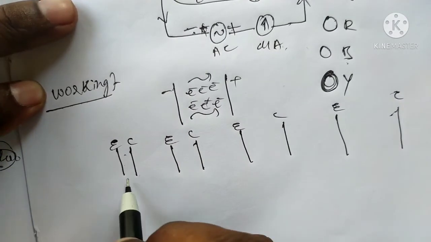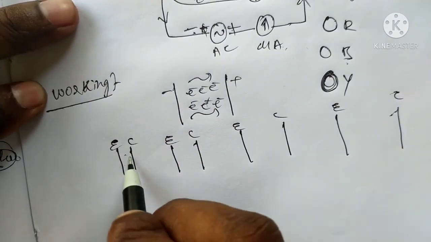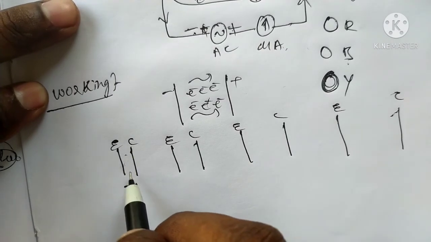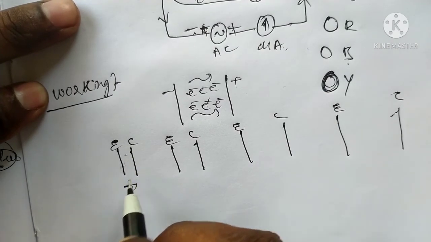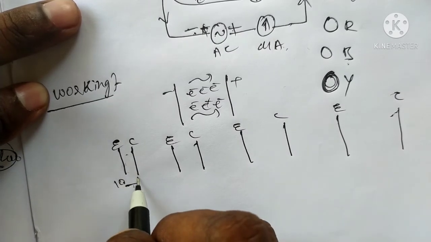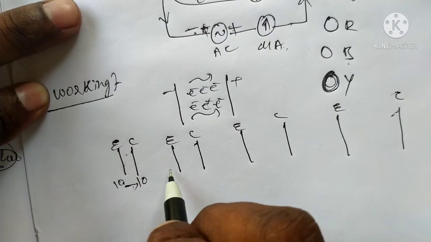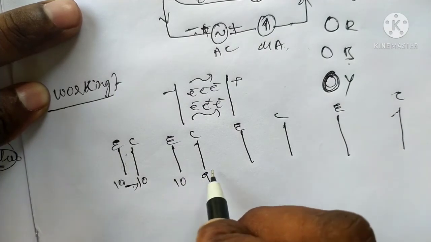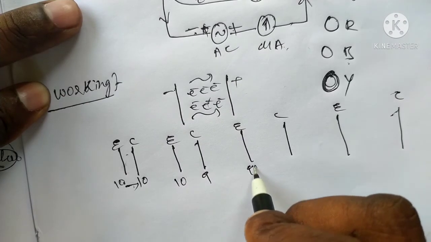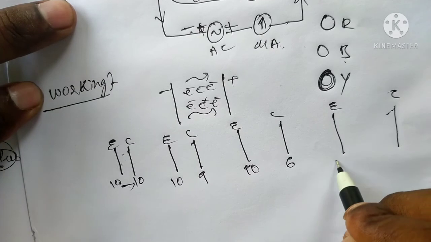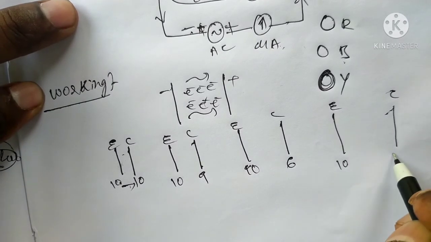That means at a small distance, the potential difference is small. We get high intensity, and the number of electrons is more. That means 10 electrons flow, and the collector can collect the 10 electrons. Suppose only 9 electrons are observed by the collector. Here, of 10 electrons, only 6 are observed. Here, of 10 electrons, only 4 are observed.